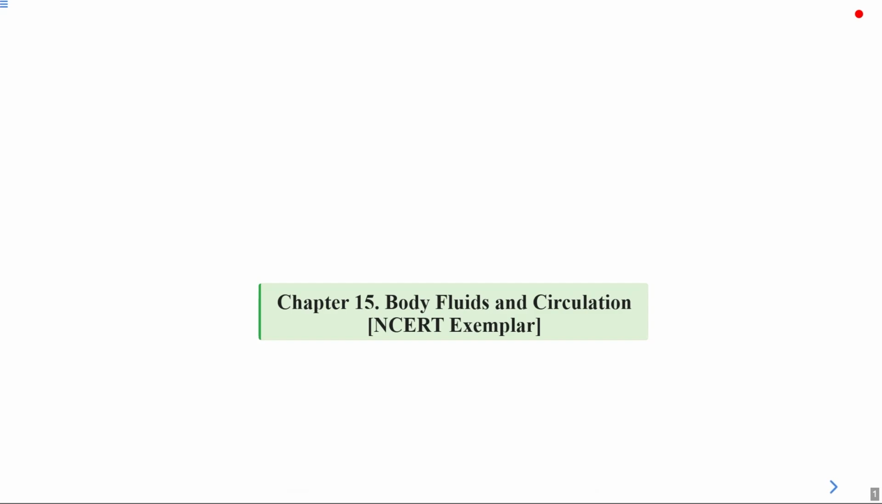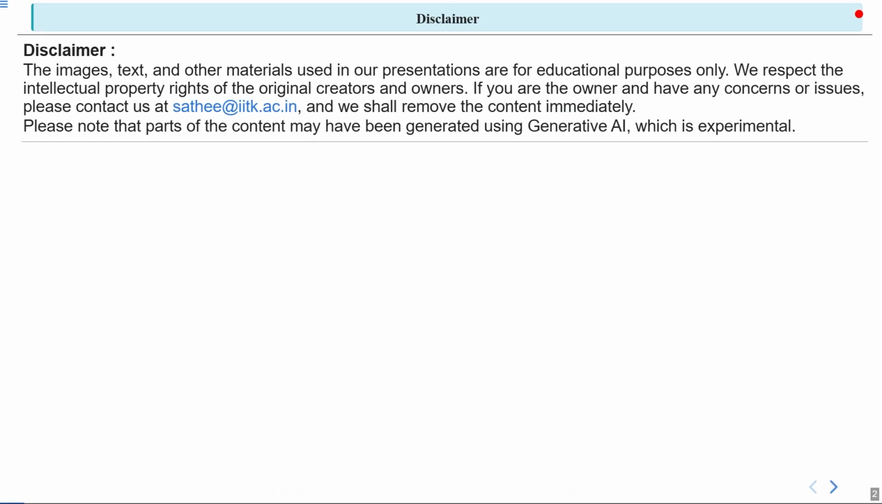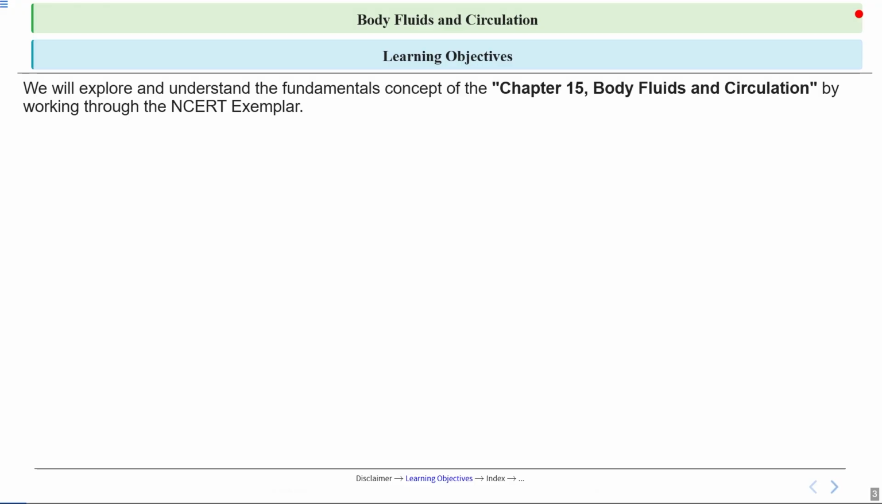So, welcome students. Today we will start with NCERT exemplar of chapter 15, that is body fluids and circulation. So this is disclaimer. So this will be our learning objectives.